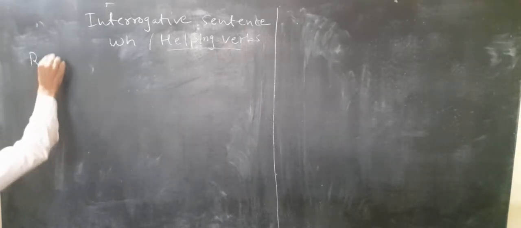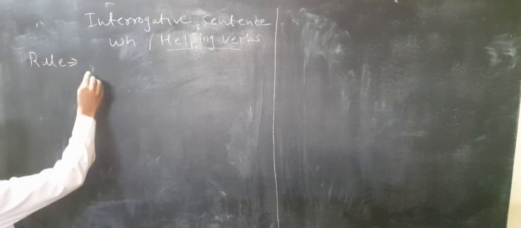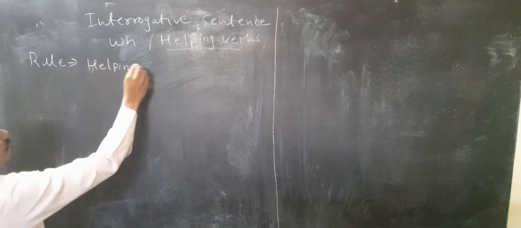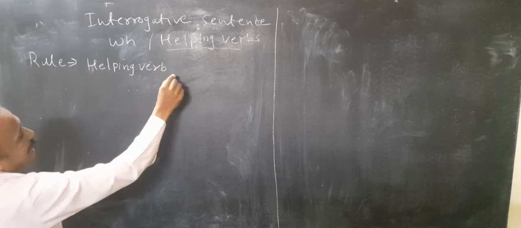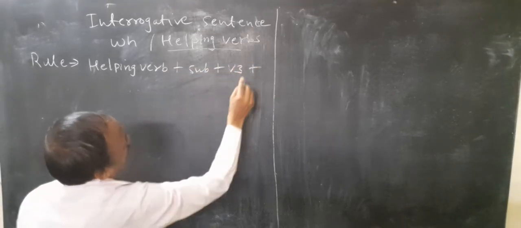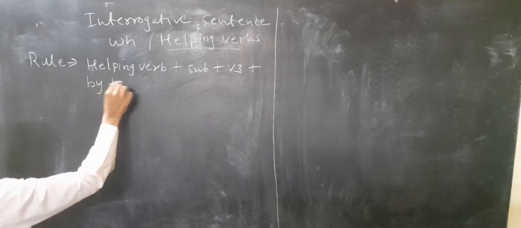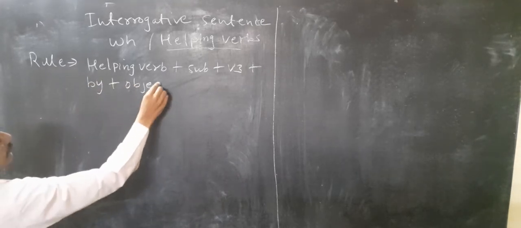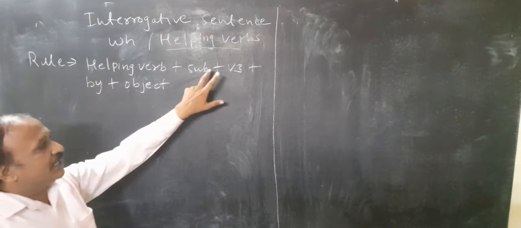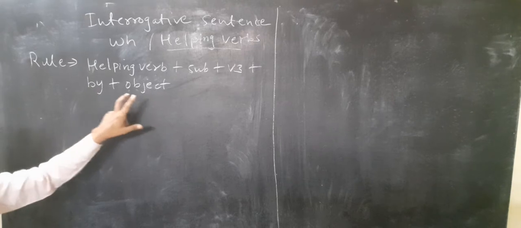Right? We will first take a helping verb. Rule for this helping verb: first of all, helping verb will come, then subject, then V3, then plus by and plus object. Once again, repeat that: helping verb, subject, V3, by and object.